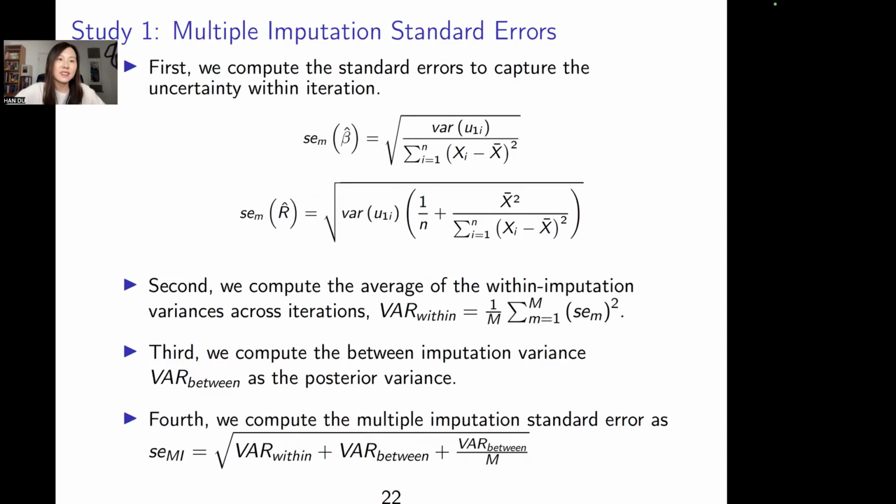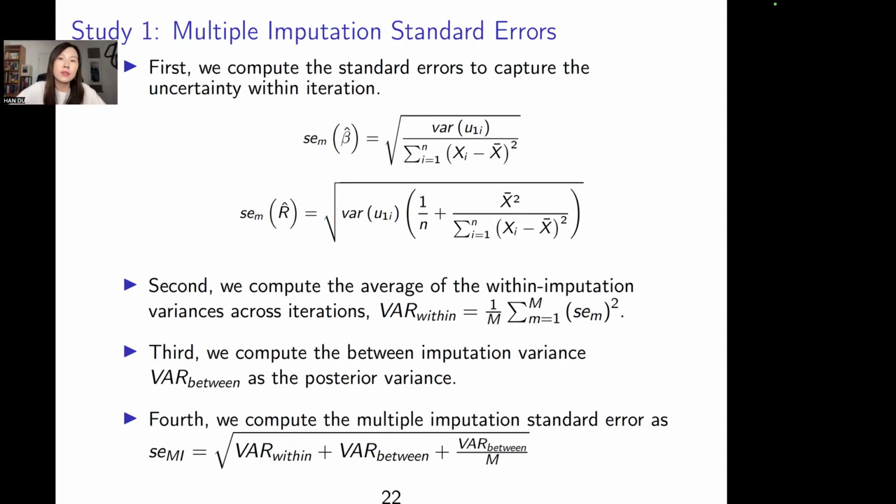So to accommodate this uncertainty in the first step, we have to do the inference using the multiple imputation standard error, which is a little bit larger than the ordinary standard error, so we can make a wider confidence interval.